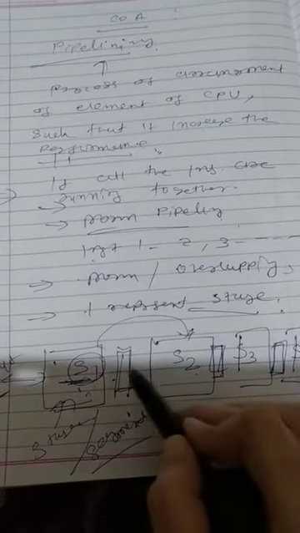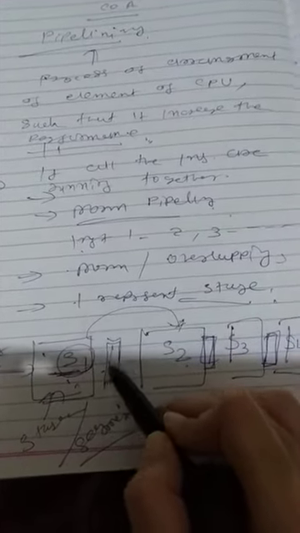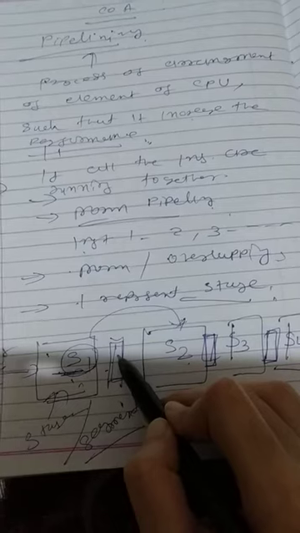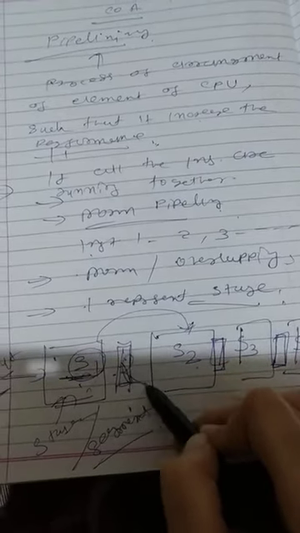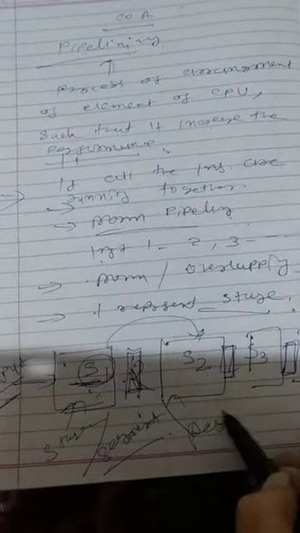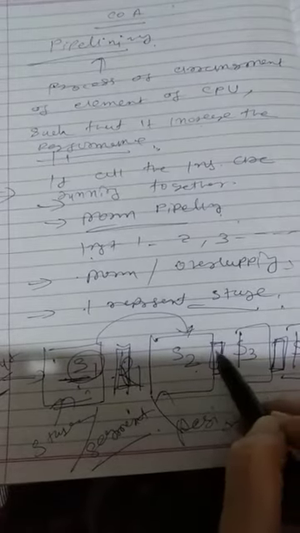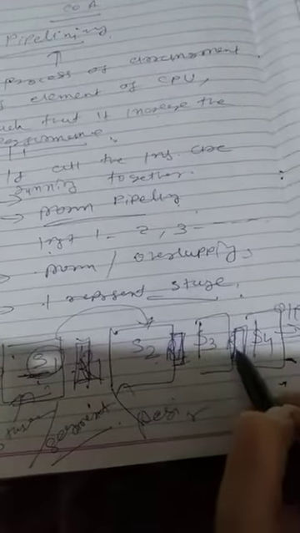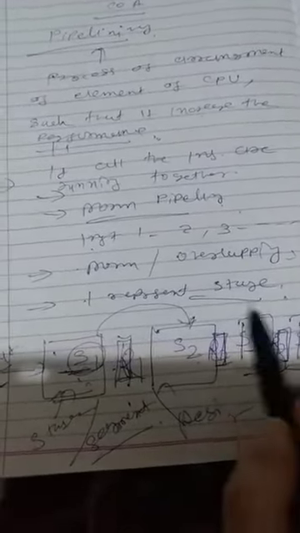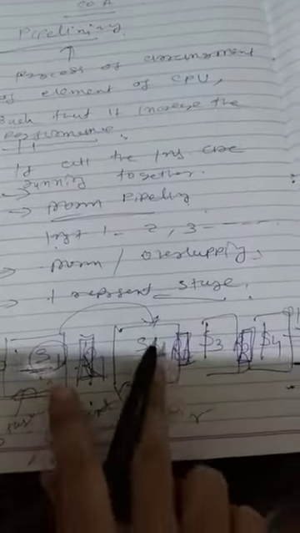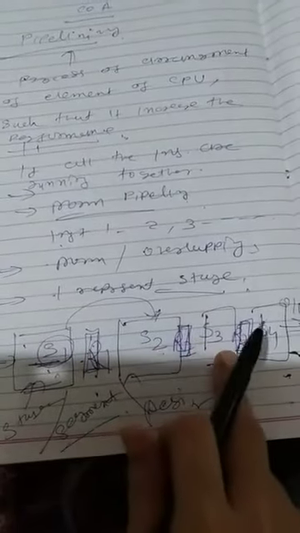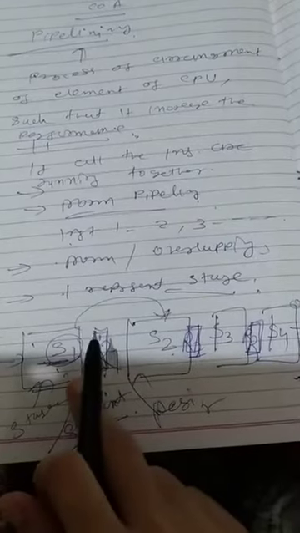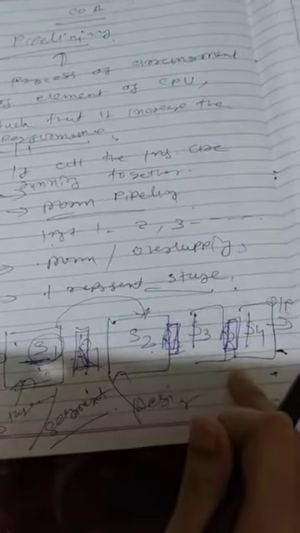What is the use of these? They are known as registers: register R1, register R2, register R3 and so on. This process is for only 4 segments, S1, S2, S3 and S4, that's why I am using registers R1, R2, R3 and R4.